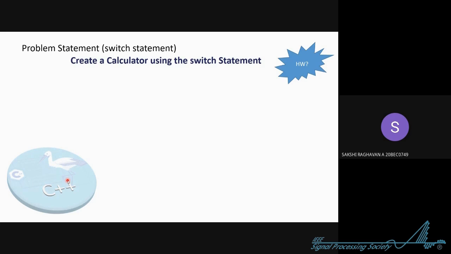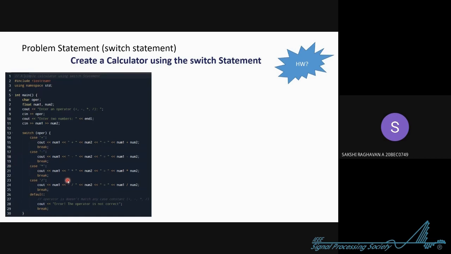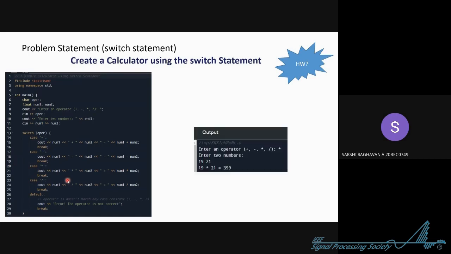In case you do it and want to tally what answer you are getting, I have provided the code in this PPT. You can refer to that. But if you are not going to try and just read the code, you'll forget it. When you work it out, that's when you remember the logic. It's just like math. So this is the code and this is the output.